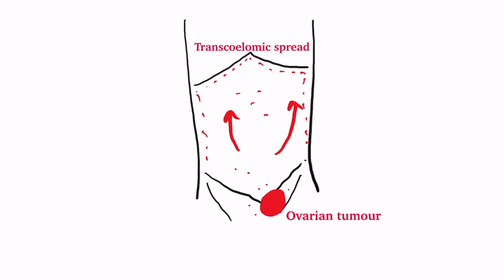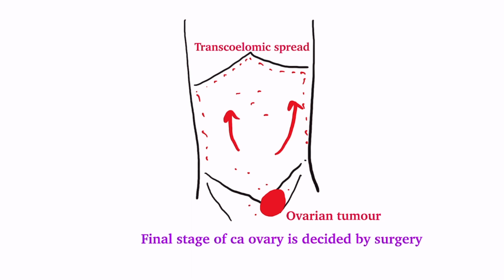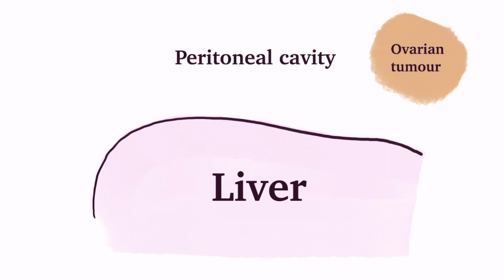So, a very important point in staging of ovary cancer is that it is based on findings at surgical exploration, so final stage is decided after surgery. Abdominal viscera like liver may have two types of ovarian mets. One is deposition of exfoliated tumor cells on surface capsule. These are surface mets. Parenchyma is not involved.